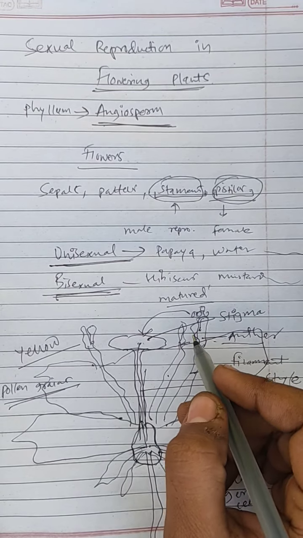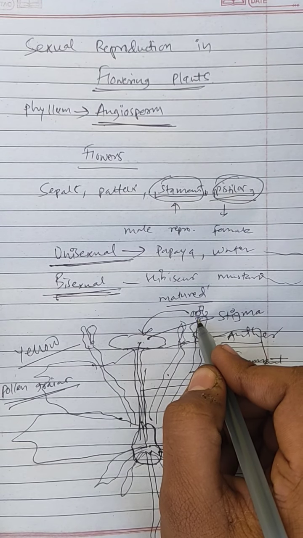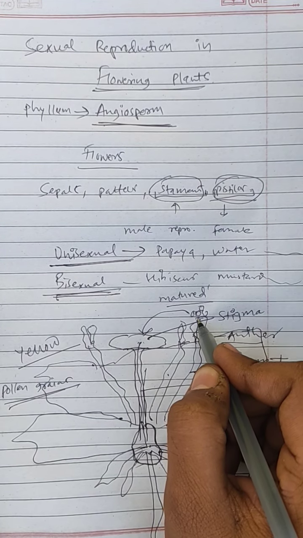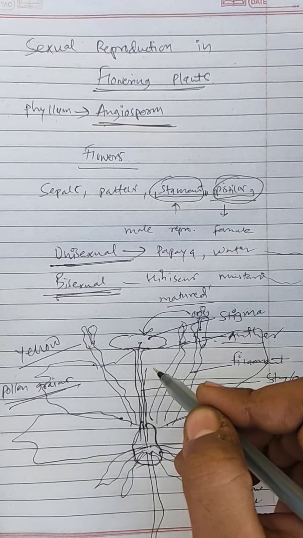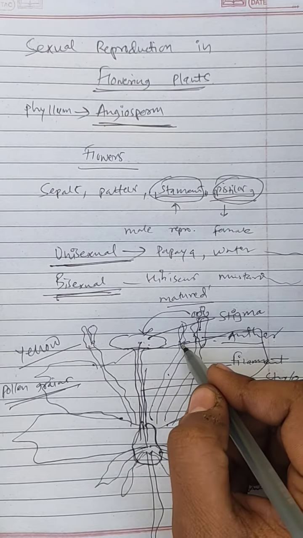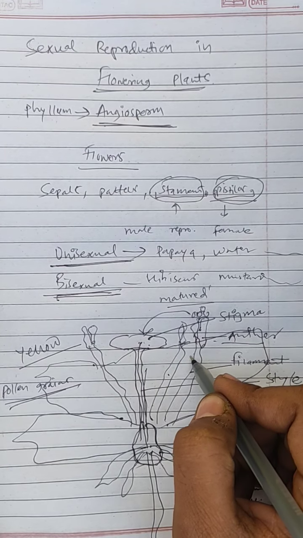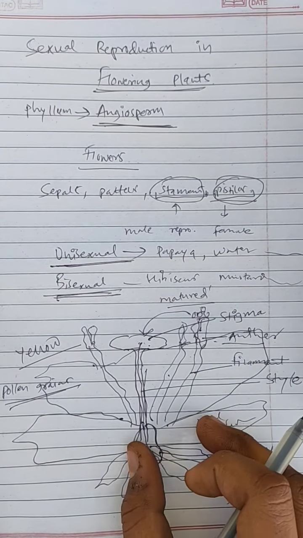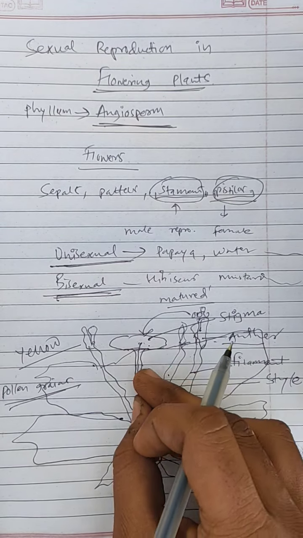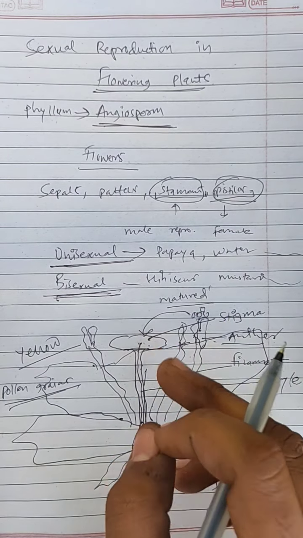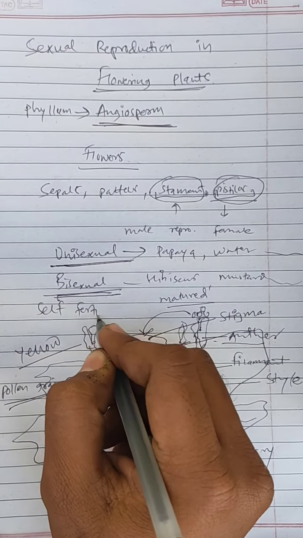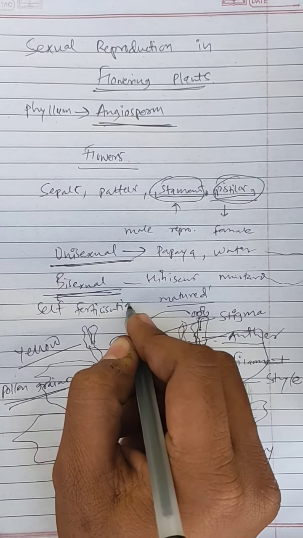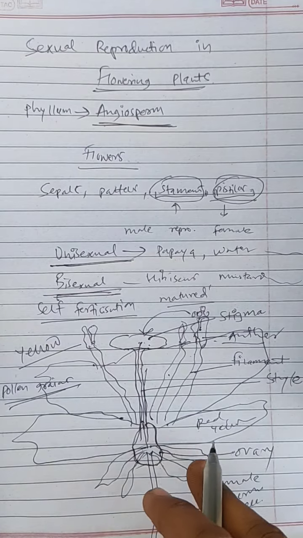When these pollen grains fertilize the ovum of the same flower, like here we have drawn a flower containing both male and female reproductive organs, it will be called self-fertilization. Now we know that fertilization is the fusion of male and female gametes.